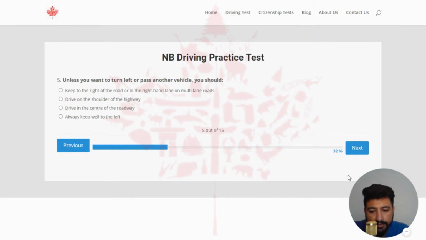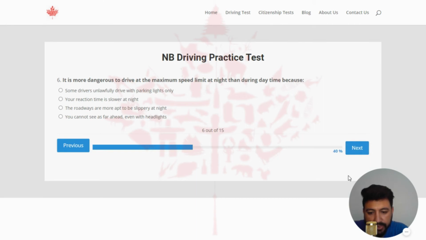And next, the fifth question of quiz number 7 is unless you want to turn left or pass another vehicle, you should. The right answer of this question is keep to the right of the road or in the right hand lane on multi lane roads. So let's click on the first one. Next, the sixth question is it is more dangerous to drive at the maximum speed limit at night than during the daytime because. The right answer is you cannot see as far ahead even with headlights. So let's click on the last option.